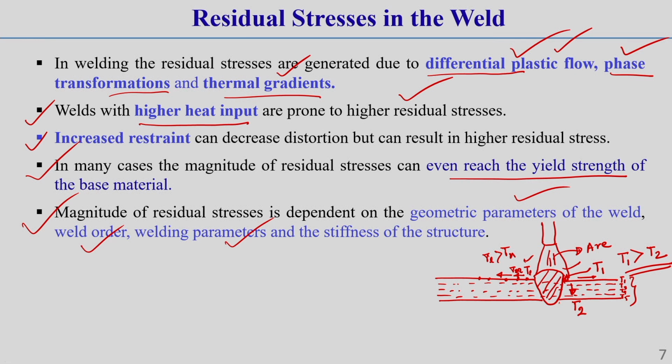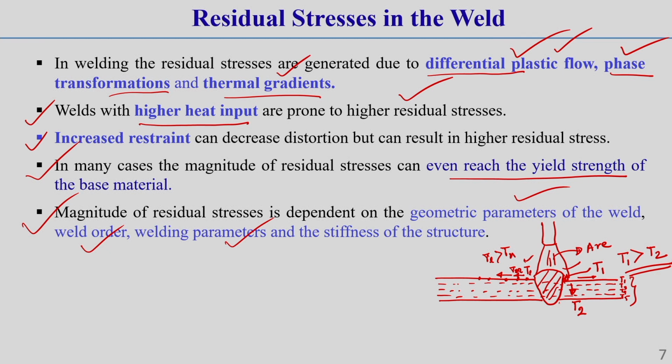Then what is phase transformation? Phase transformation means once this weld is made from steel material, this steel material has different phases, like it has austenite phase, ferritic phase, bainitic phase, martensitic phase. So, this austenitic phase has one type of volume due to heating and cooling. That means this austenitic phase will have different expansion and contraction than the ferritic as well as the bainitic and martensitic structures. So, due to this non-uniform expansion and contraction of different phases, there can also be some locked-in stresses.